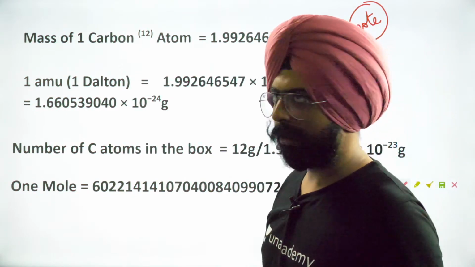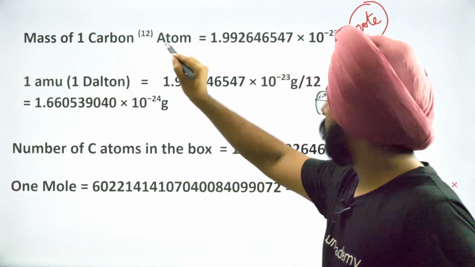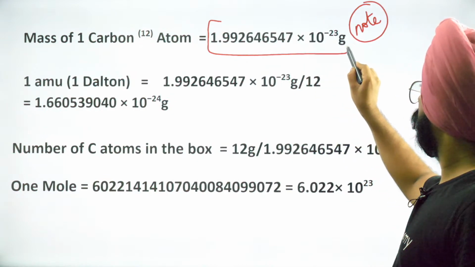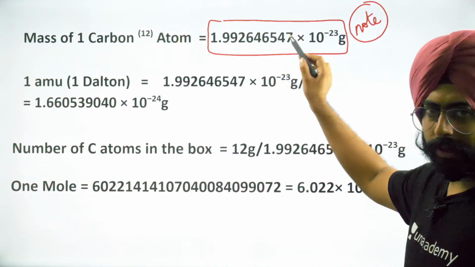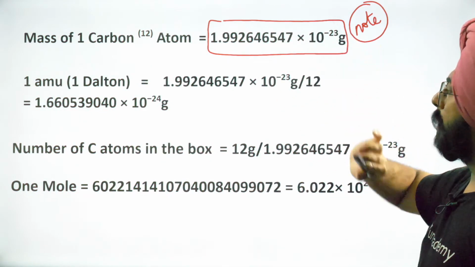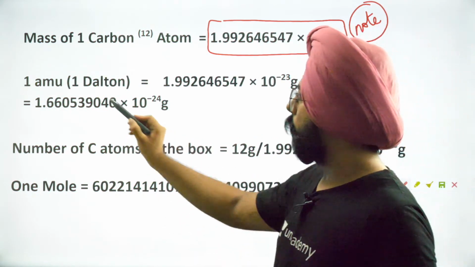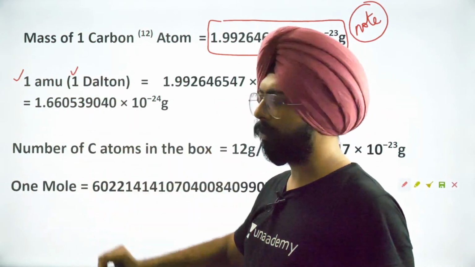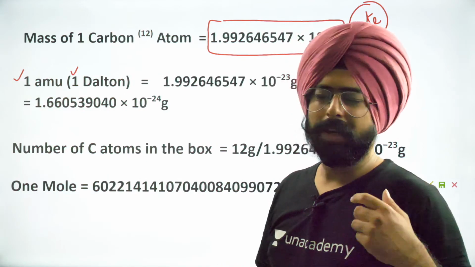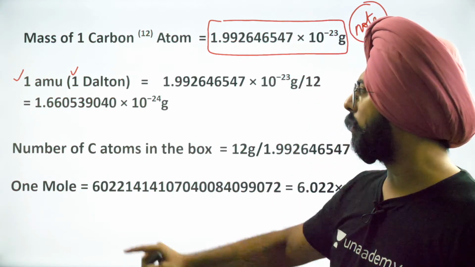Mass of one carbon 12 atom in grams is equal to 1.9926465547 × 10 to the power minus 23 grams. You don't need to remember this value. One atomic mass unit, these days, is called 1 Dalton. AMU is not used anymore. We call it 1 Dalton.